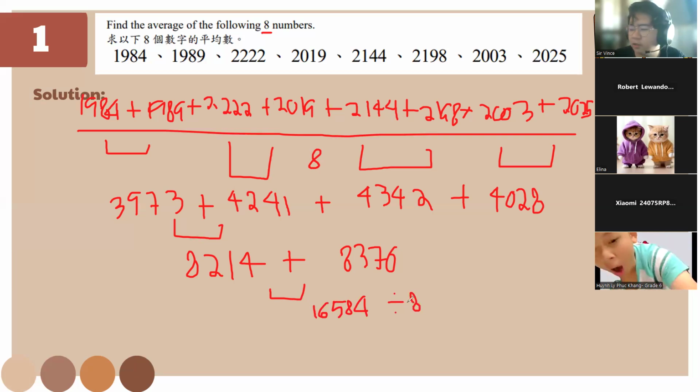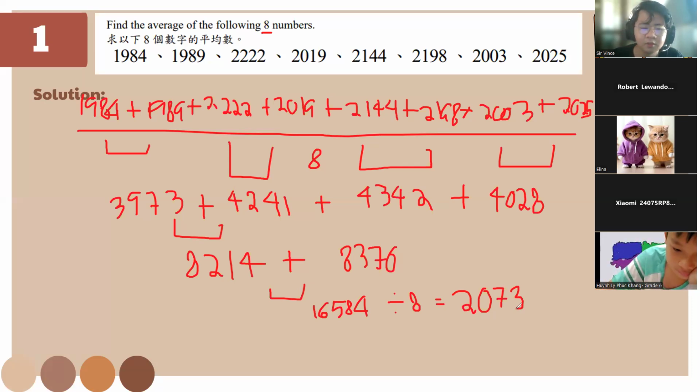do I need to use the long method or I'll skip? You know how to do the long method of dividing, right? Yes. Okay, so 16584. If we divided that by 8, we'll get, okay, Kenzo, nice. It's 2073. Okay, so questions for this one. I think no questions further, so let's go.